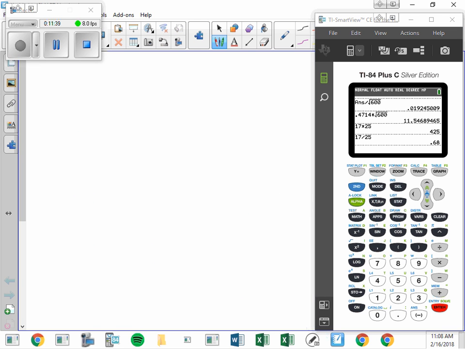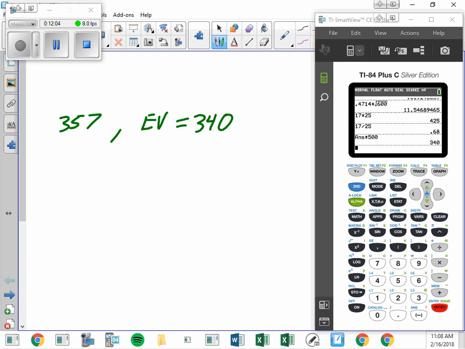How many are in our sample? So we're going to multiply that by 500. The observed was 357. The expected is 340, 500 times 68%. So we were high. The number we got was higher than expected, right?